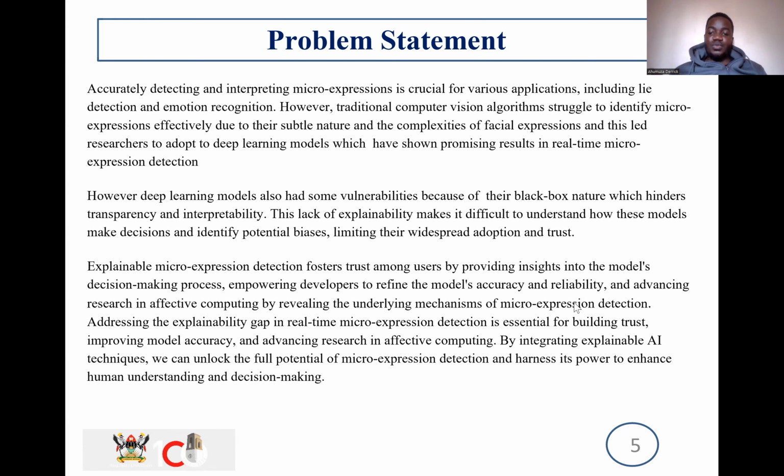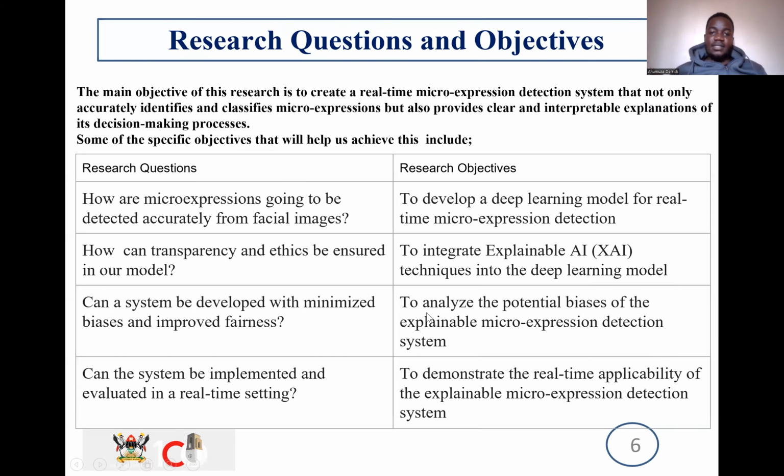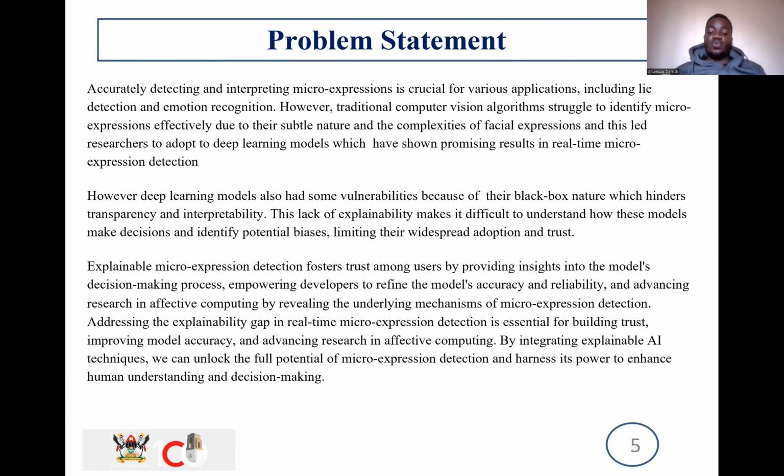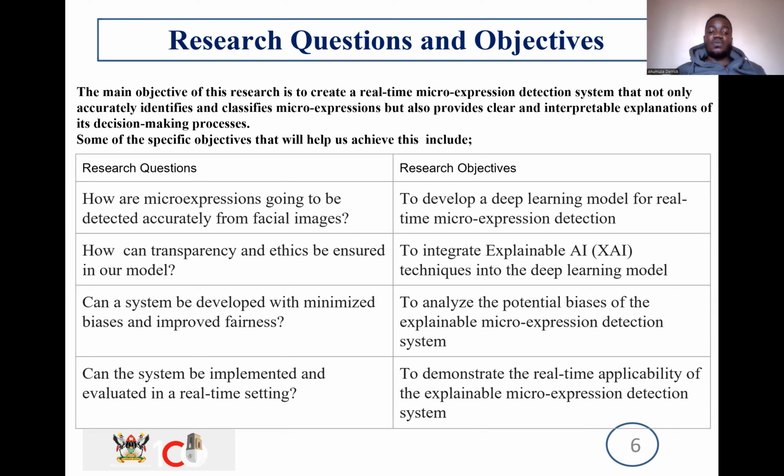If we look at the research questions and objectives that we followed in this whole procedure, one of the main objectives was to create a real-time expression detection system that accurately identifies and classifies microexpressions, with the goal of adding interpretability and explainability of the decision-making process. Then there were a few questions that we needed to answer, which were how microexpressions can be detected accurately from facial images.